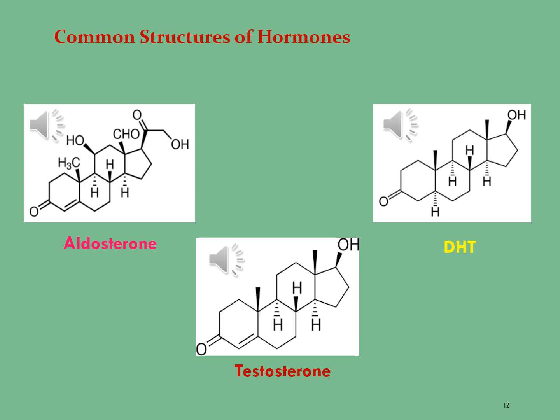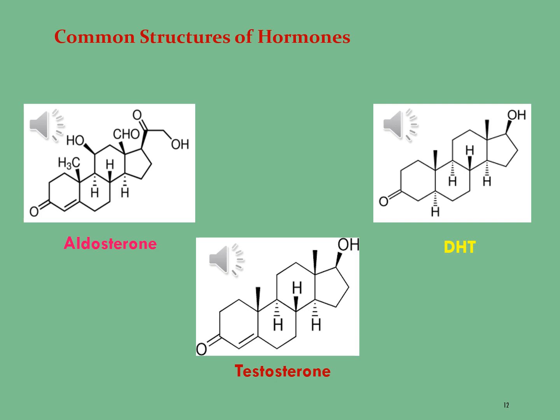The last molecule presented on this page is DHT, that is dihydrotestosterone. The molecular formula of dihydrotestosterone is C19H30O2 and the molar mass is 290.447 grams per mole.